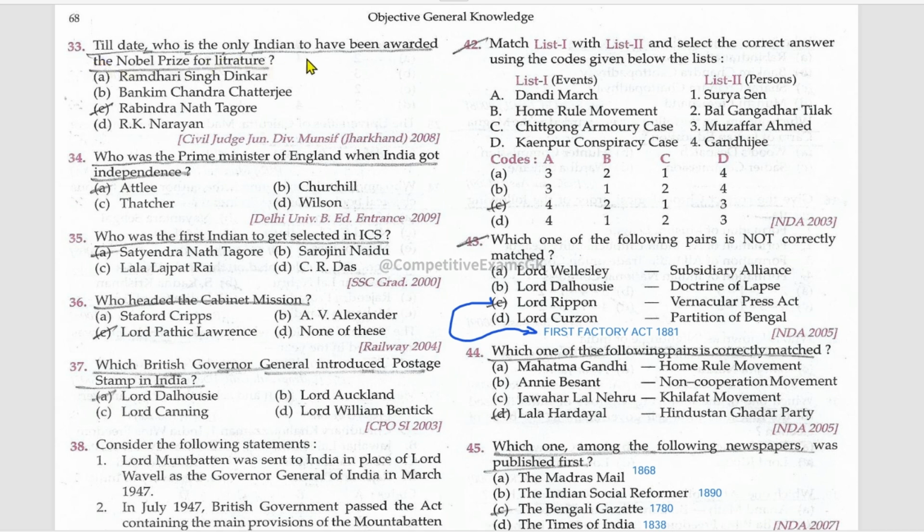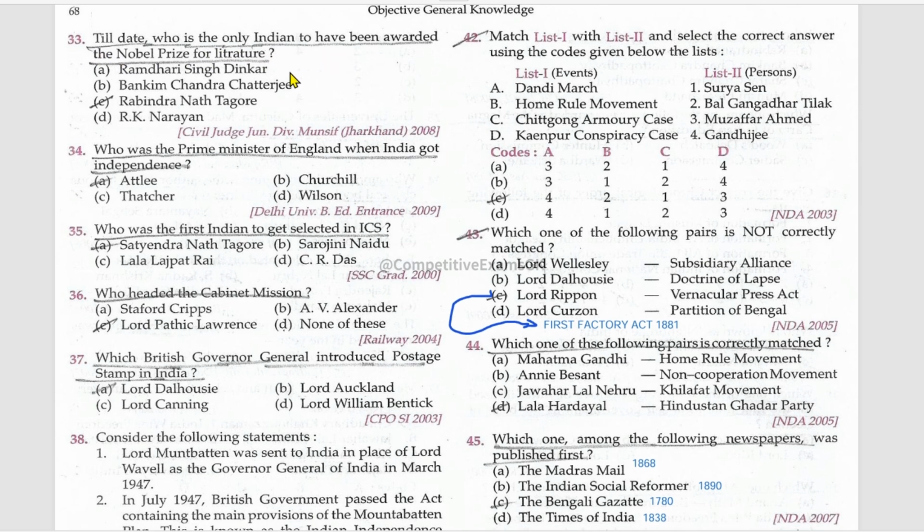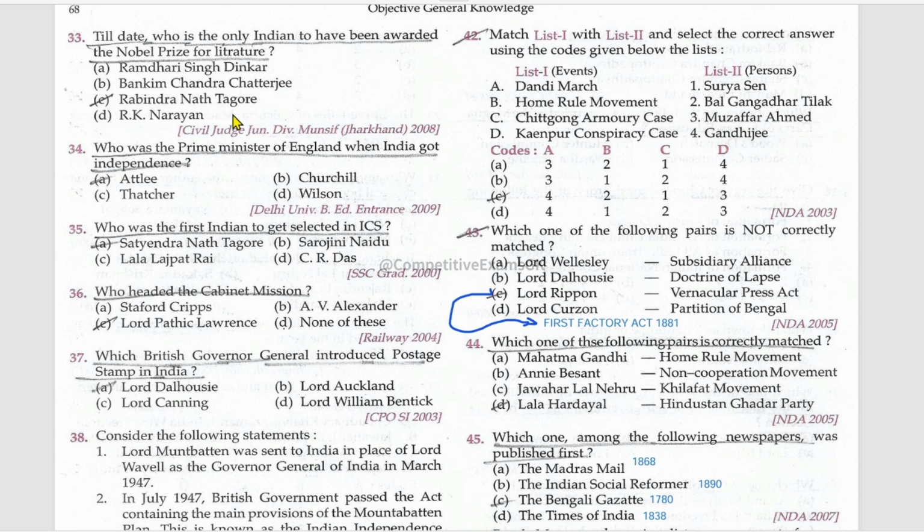Till date, who is the only Indian to have been awarded the Nobel Prize for Literature? Rabindranath Tagore. Who was the Prime Minister of England when India got independence? Attlee. Who was the first Indian to get selected in Indian Civil Services? Satyendranath Tagore. The Indian Civil Services were introduced in India by which Governor General of India? Mention it in the comment. Who headed the Cabinet Mission? Lord Pethick-Lawrence. Which British Governor General introduced postage stamp in India? Lord Dalhousie.